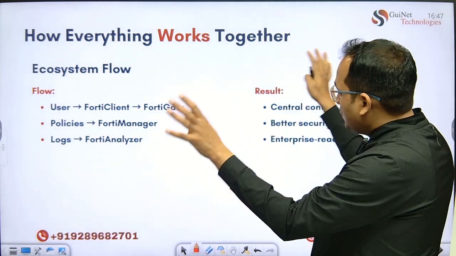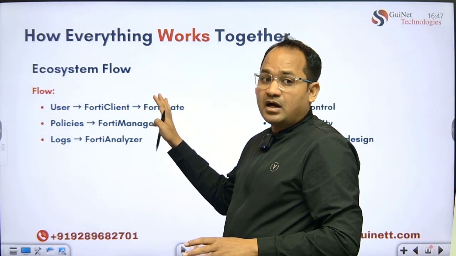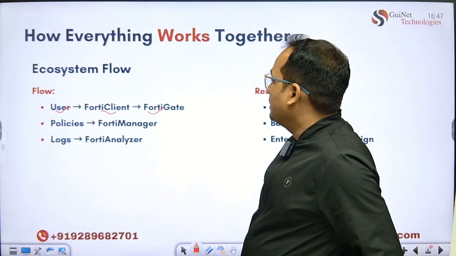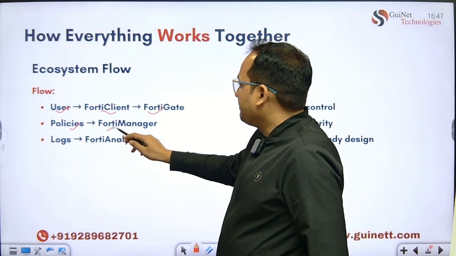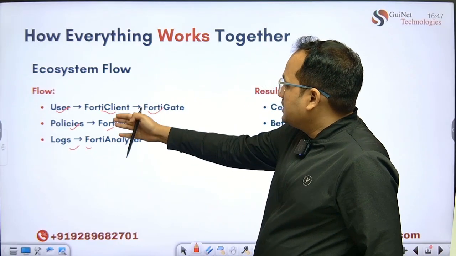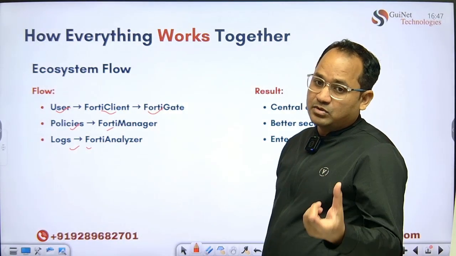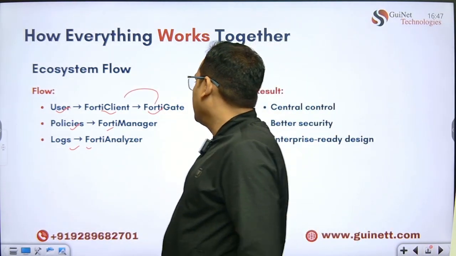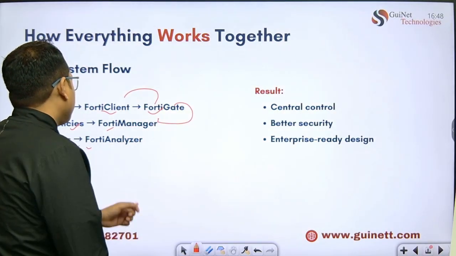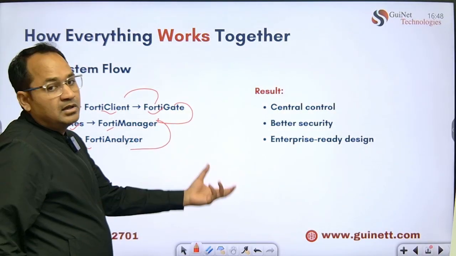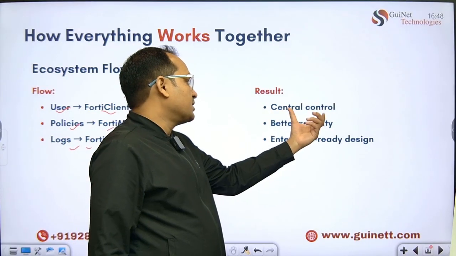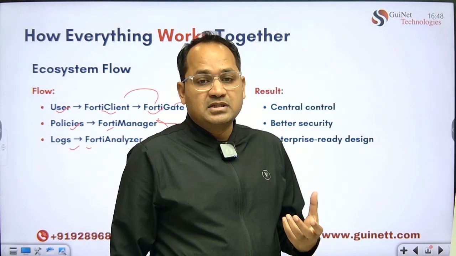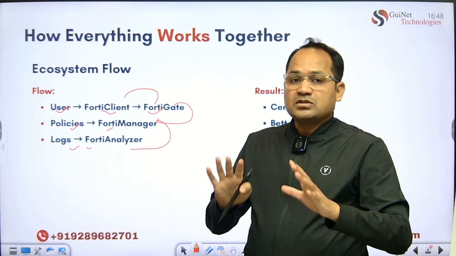In the ecosystem, if you think about how this works, the flow is basically: user uses FortiClient and the FortiGate firewall, policy is created in FortiManager, and logs go to FortiAnalyzer. So the user just uses FortiClient, which connects with the FortiGate firewall. The FortiGate firewall is managed by FortiManager, and FortiAnalyzer gives the logs and all. It gives central control, better security, and enterprise-ready design. So this is how it all works together.